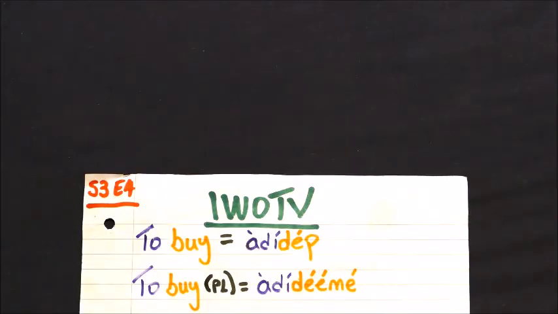So welcome to the interesting words of this video. Just a quick note. In English, if you want to go and buy a single orange, you would say, I want to buy an orange. Now, if you want to buy more than one orange, you would say, I want to buy oranges.